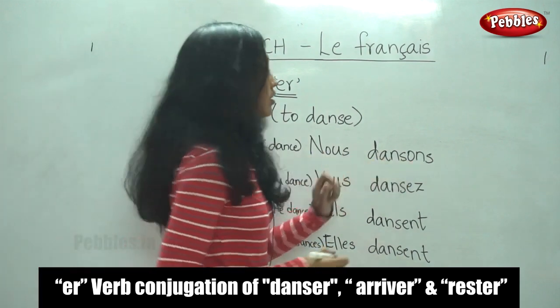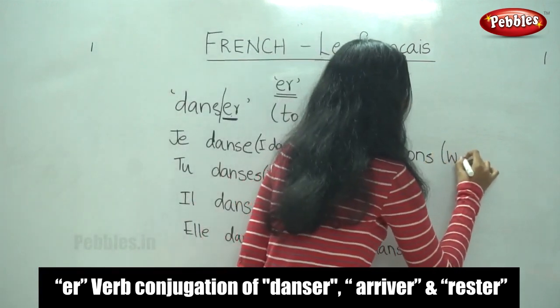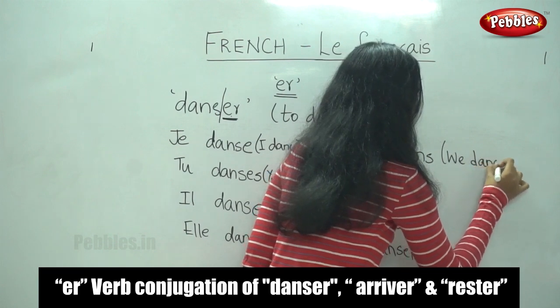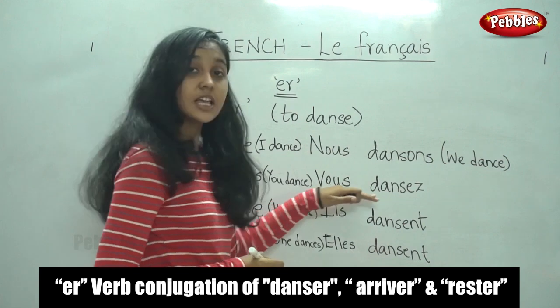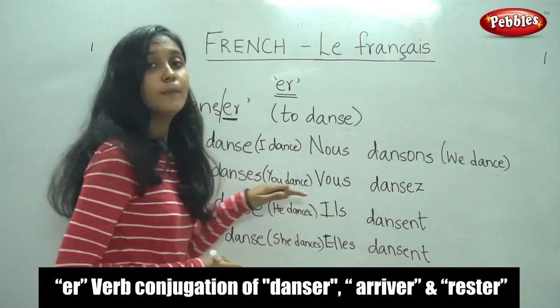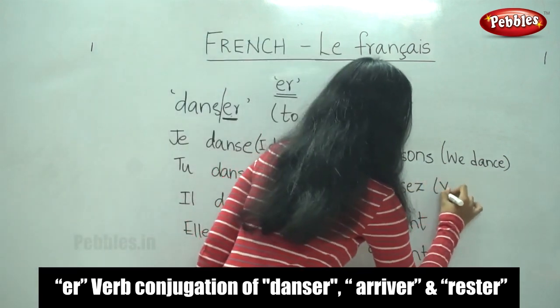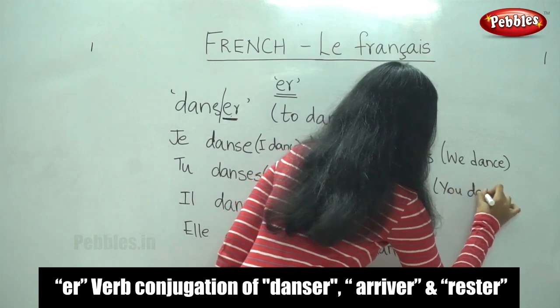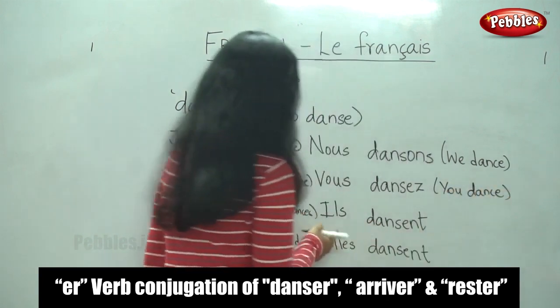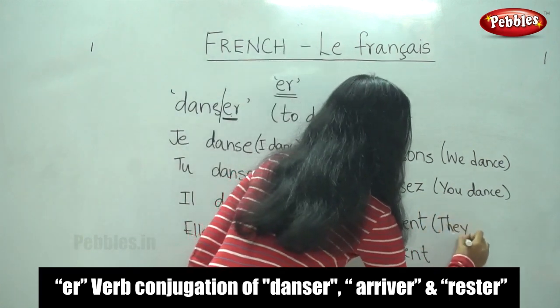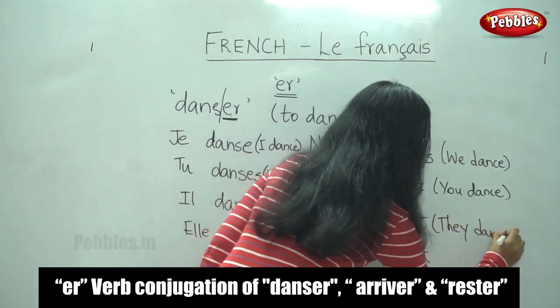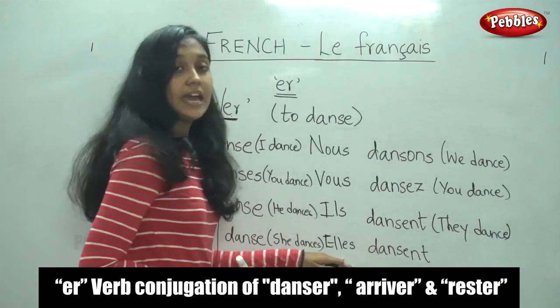Nous dansons means we dance. Vous dansez. It means you dance, but it is in the plural form. Ils dansent. It means they dance. Elles dansent.